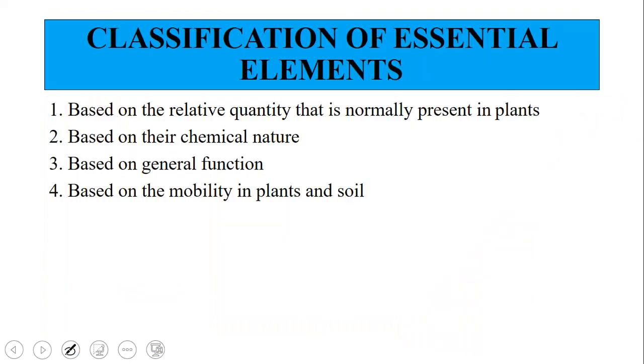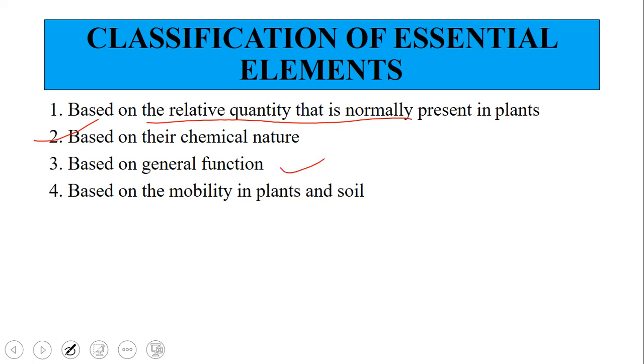So now we'll talk about the classification of these essential elements. How do we classify? There are 4 classifications of essential elements. One is based on the relative quantity that is normally present in the plants, whether it is present in high quantity or very less quantity. Second is based on their chemical nature, whether it is a non-metal or cation or anion.